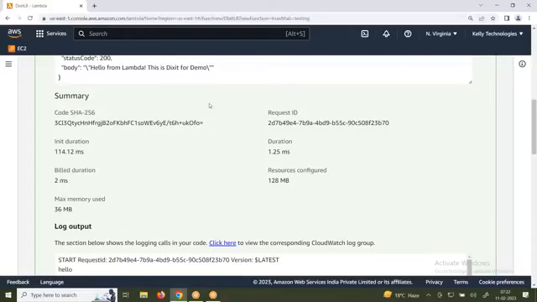How did I create a lambda function? How did I write the code? How did I change this? Anyone has any questions? Please, please let me know.